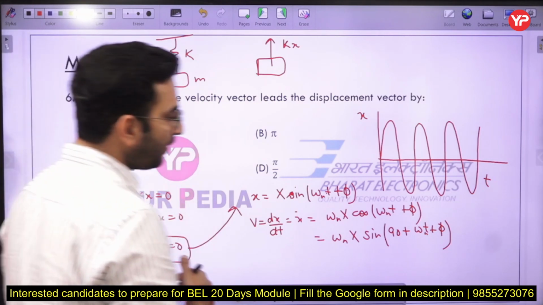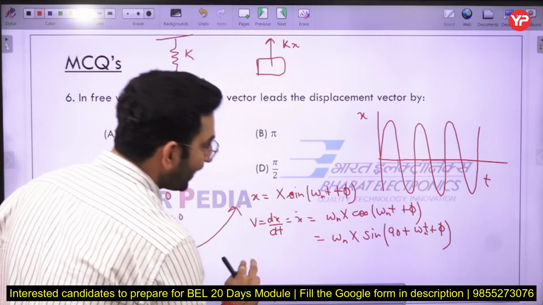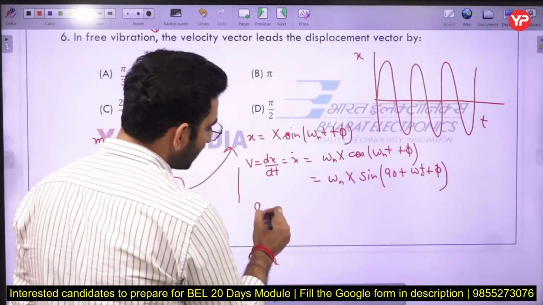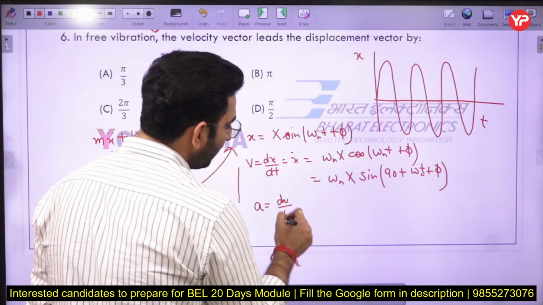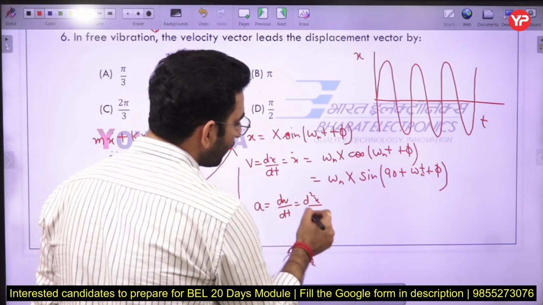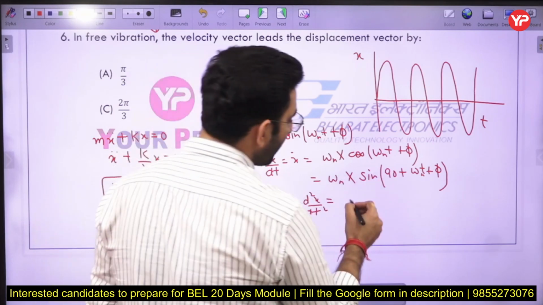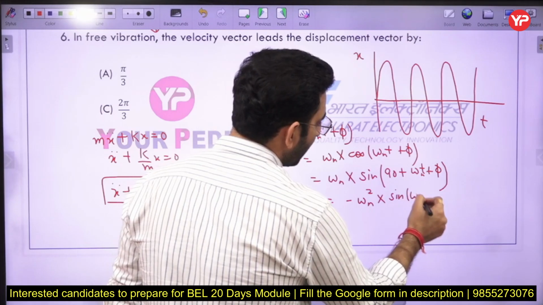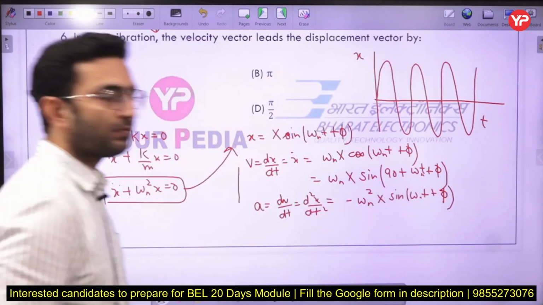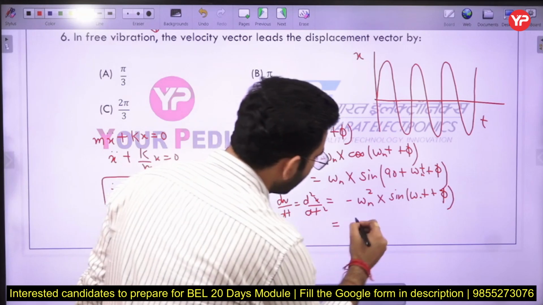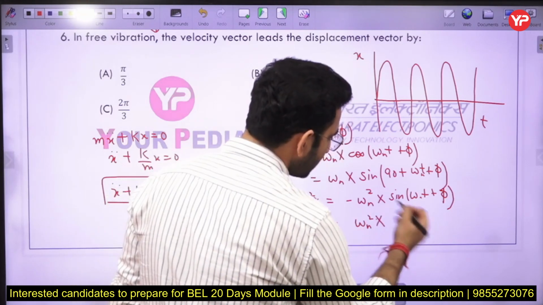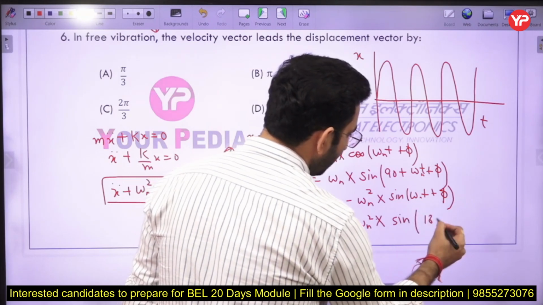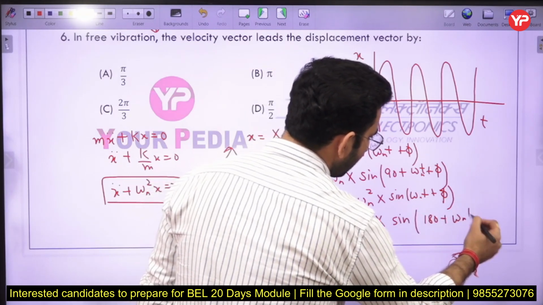Similarly, if I calculate the value of the acceleration here, it will be equal to dv by dt, or double differentiation of x with respect to time. The expression will become minus omega n square X sine of omega n t plus phi, which can further be written as omega n square X sine of 180 plus omega n t plus phi here.